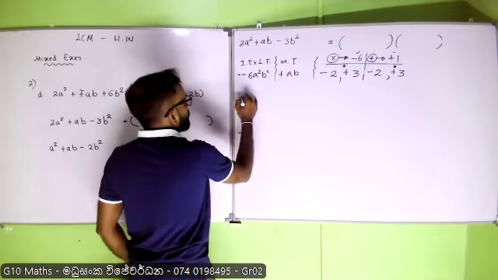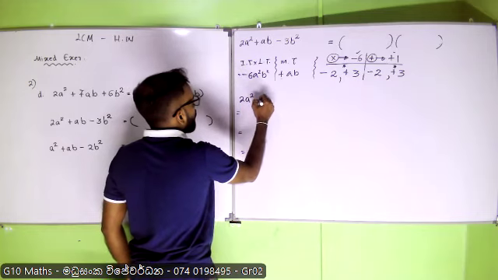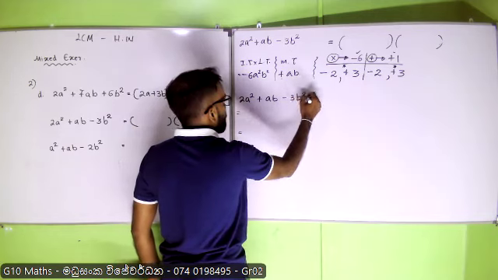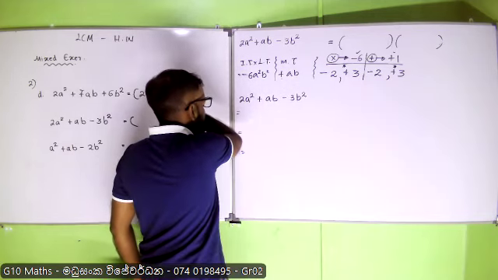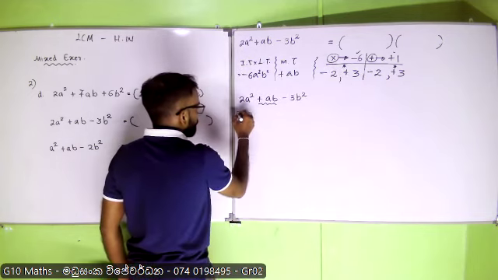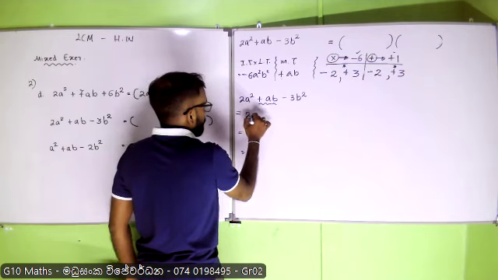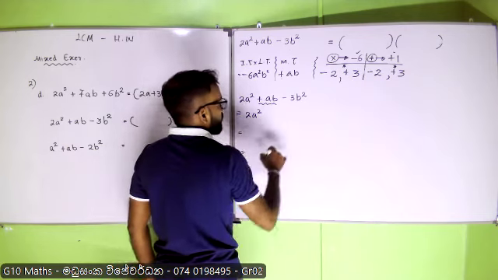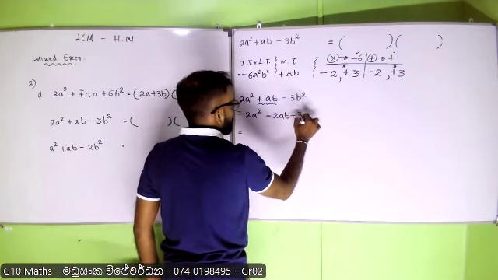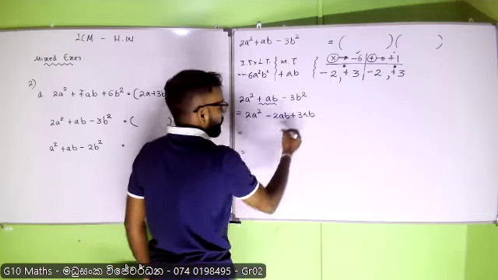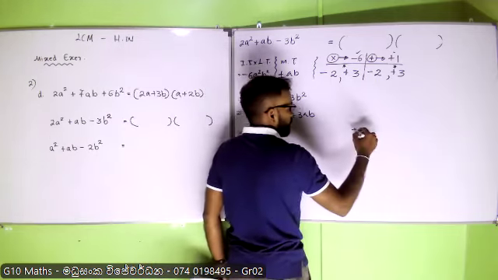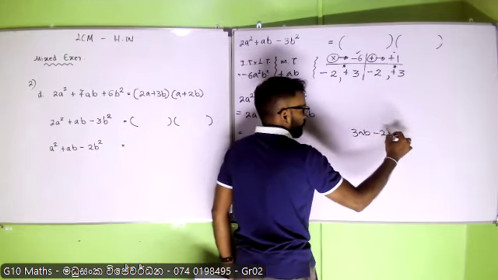Right. So here I am going to expand plus AB by using these two. Right. 2A square, negative 2AB plus 3AB. Right. If you want, you can change the order. This is something like 3AB minus 2AB.